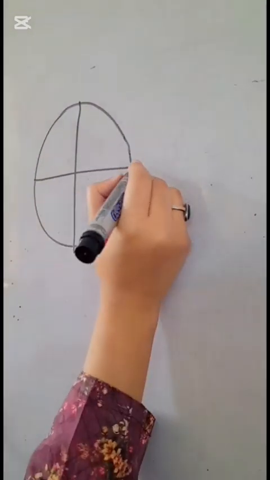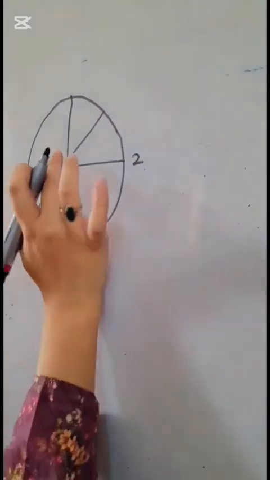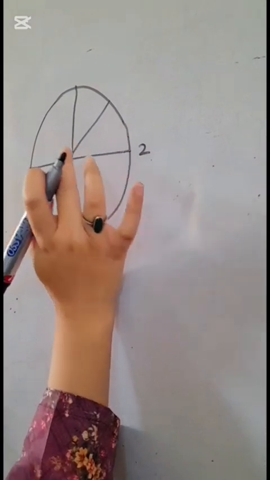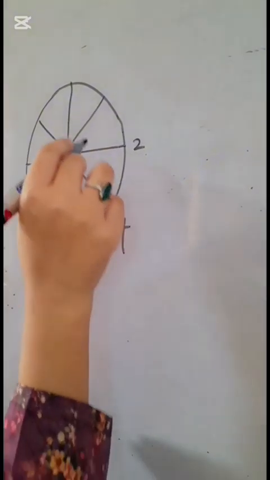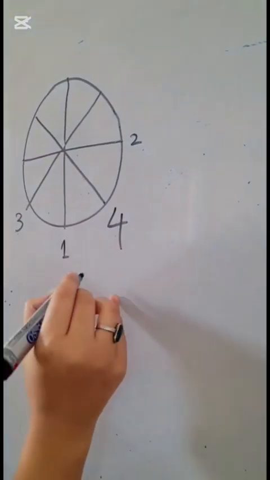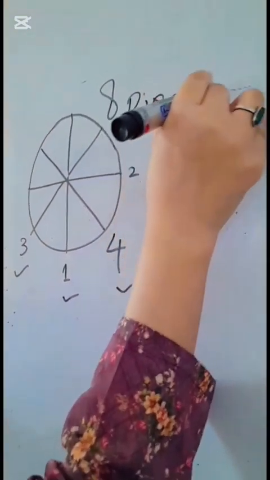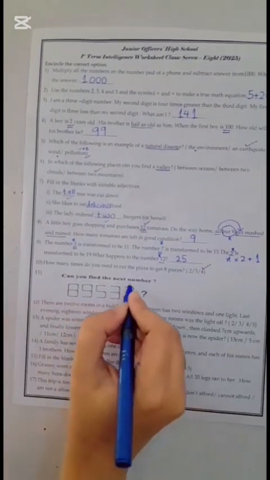So in order to get 8 pieces, how many times do we need to cut the pizza? Right now we have 4. And how many times we have cut the pizza so far? 2 times. 3 times. How many pieces? 1, 2, 3, 4, 5, 6. We are still not to the 8 pieces. Now line number 4. 1, 2, 3, 4, 5, 6, 7, 8. After cutting the pizza 4 times, we have finally got 8 pieces, which was our target. So what is the correct answer? How many times do you need to cut the pizza to get 8 pieces? 4 times. Can you find the next number?